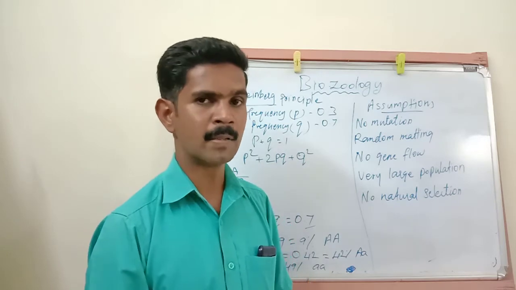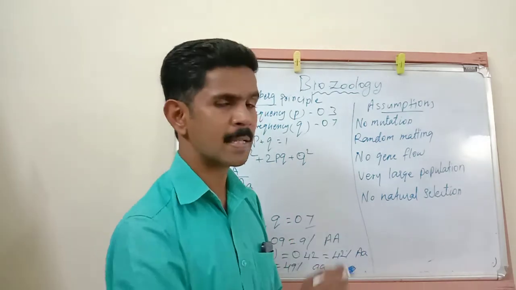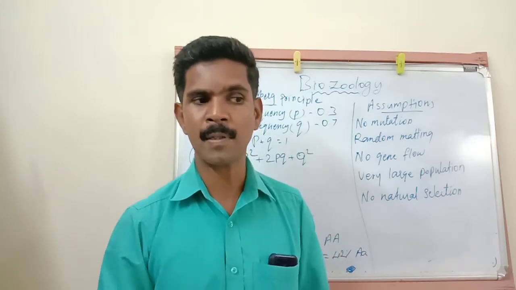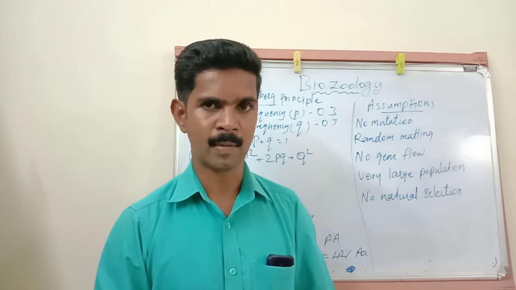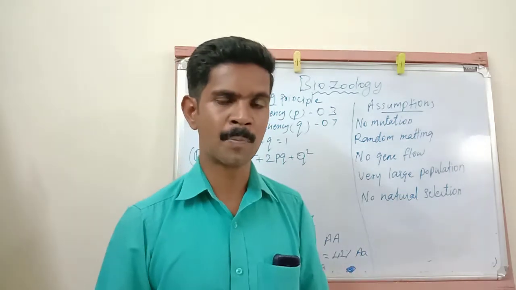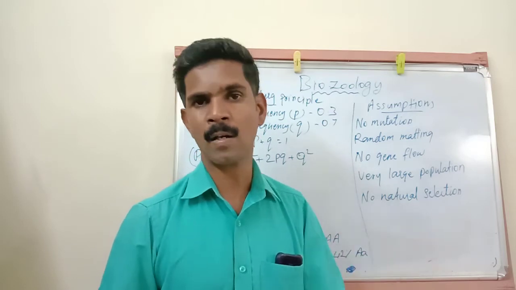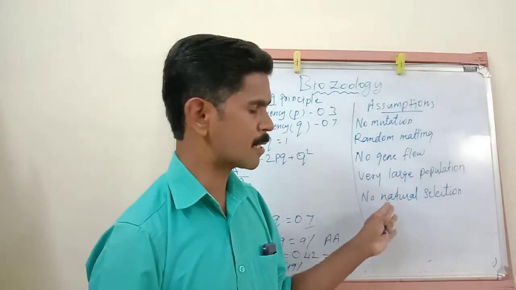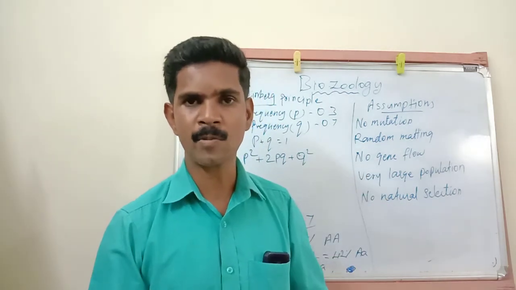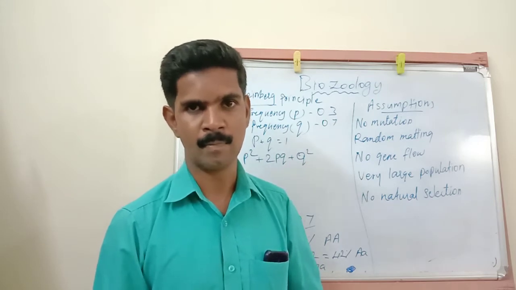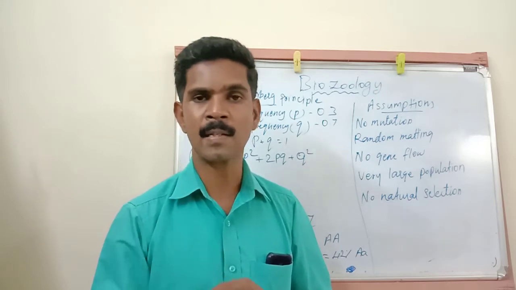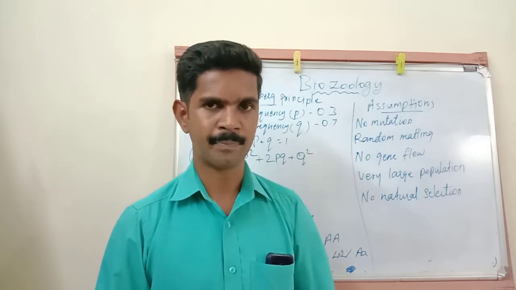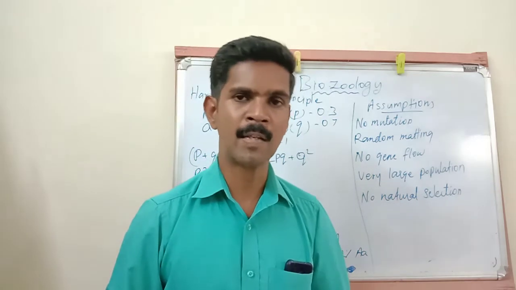Understand? Here is one very important condition: if any one of these assumptions is not followed properly, then there is no Hardy-Weinberg principle in that particular population. All these assumptions should be followed properly, then only that population is in Hardy-Weinberg equilibrium. If any one of these assumptions is not followed, it immediately leads to changes in the gene frequency, and so to variations in the progeny or young ones. Understand, my dear students? It is one of the very important 5 mark questions.